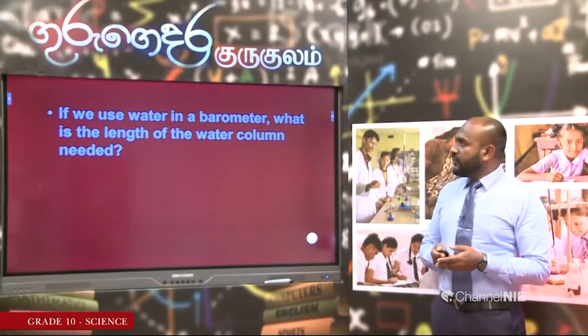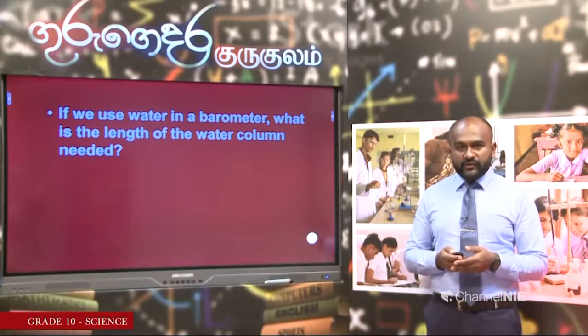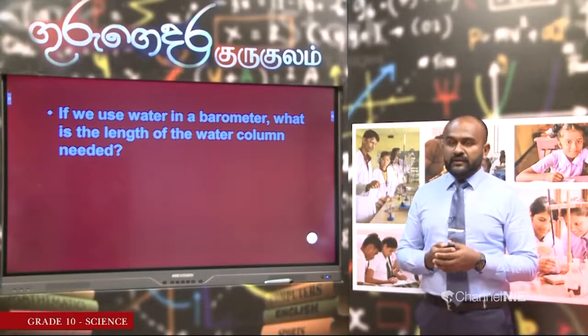If we use water in a barometer, what is the length of the water column needed? I want you to do the calculation and find the answer. I think you might have a notebook and a pen ready with you. So do the calculation and find it. Let us see how to do the calculation.